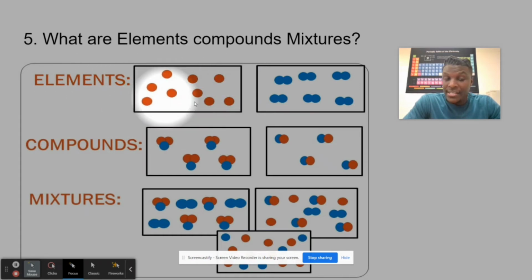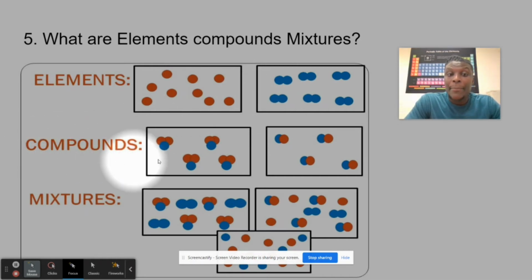Elements, you see that they are the same type of unit or the same type of element. So an example of an element would be hydrogen, oxygen, what else? Calcium, potassium, right? You name it. And these are diatomic, which we say it's oxygen gas, hydrogen gas.